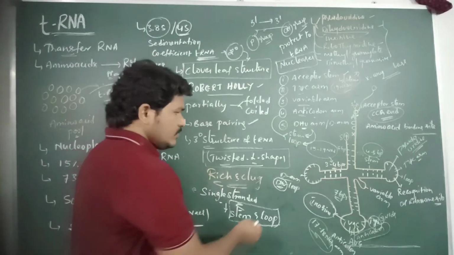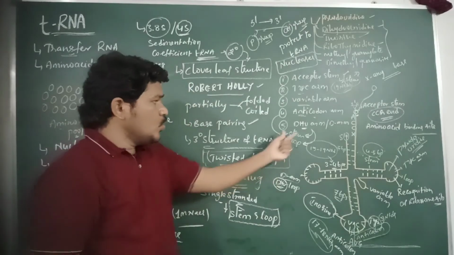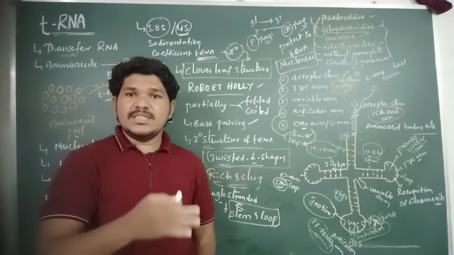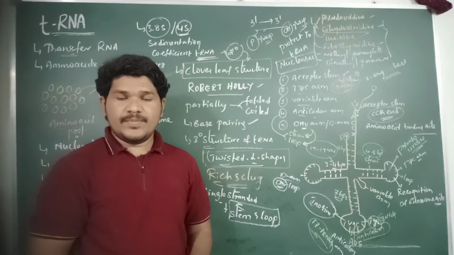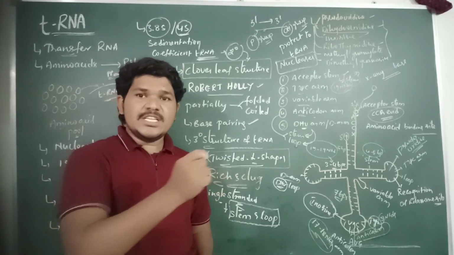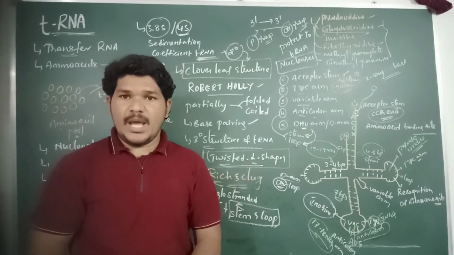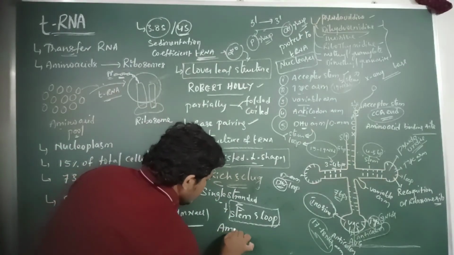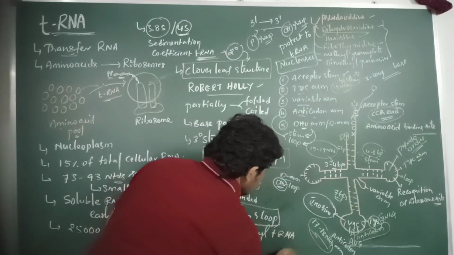And what is the main function of the DHU loop or D arm? It has the synthetase site, which is required for the recognition of the aminoacyl tRNA synthetase enzyme.